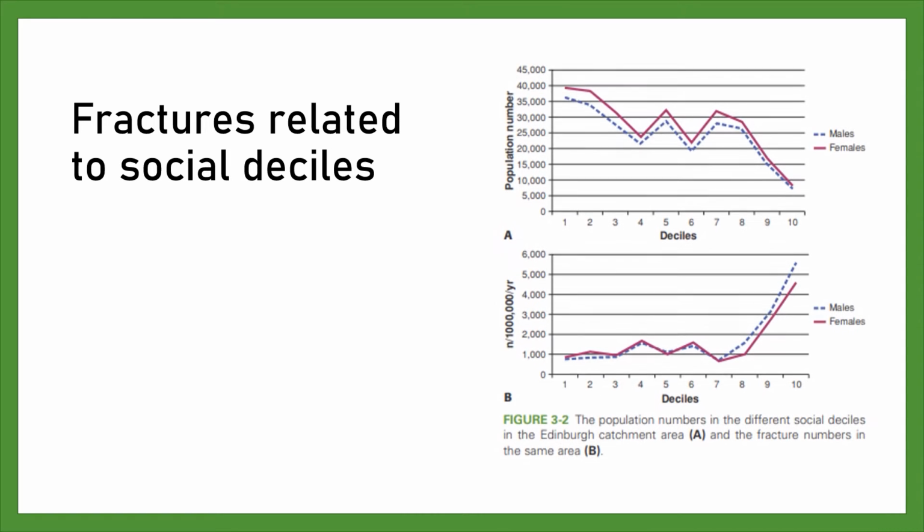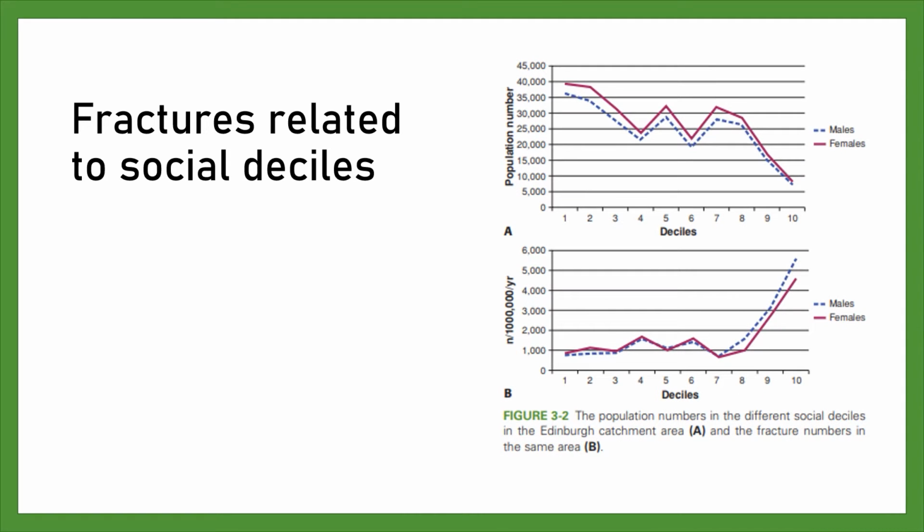This table shows the incidence of fractures when deprivation is taken into account. Once the figures are adjusted for age, it can be seen that in males the overall incidence of fractures in the very socially deprived is about 4 times that of the rest of the population. And in females, the equivalent figure is about 3.5.